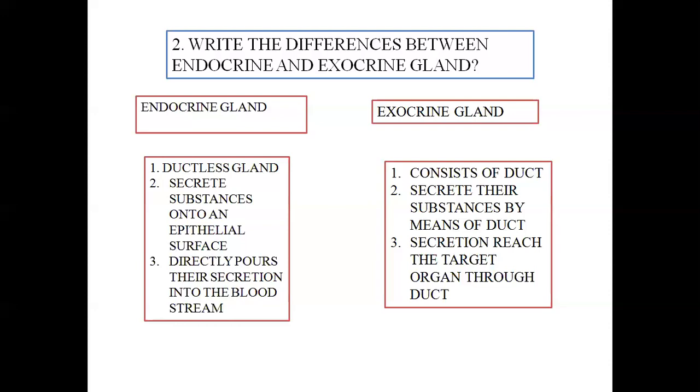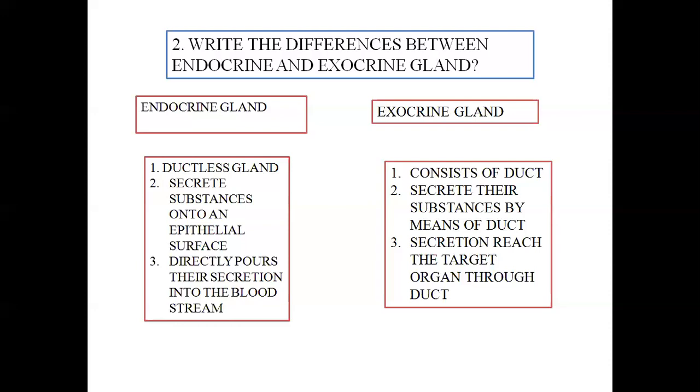Some other differences are that since endocrine gland is using blood as a transporting medium, it can transport the secretion from one part of the body to a far distant part of the body. And it can affect the biological metabolism.